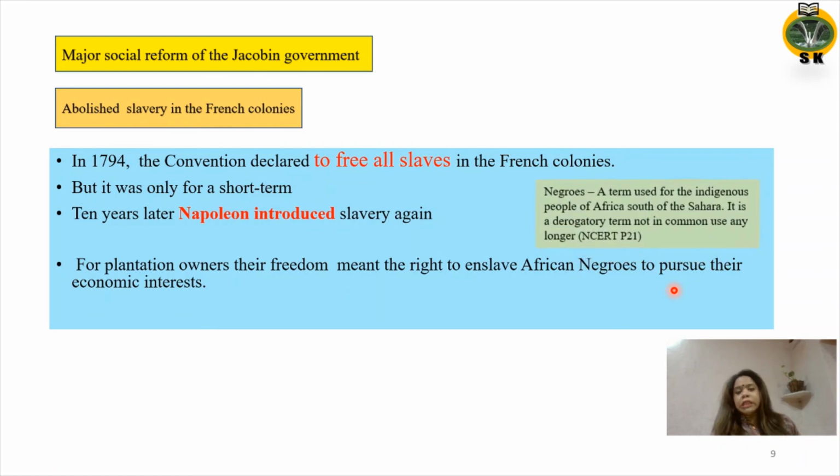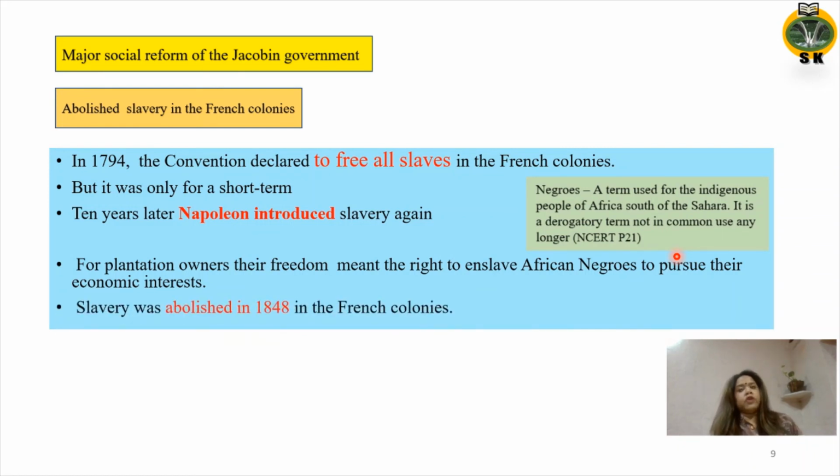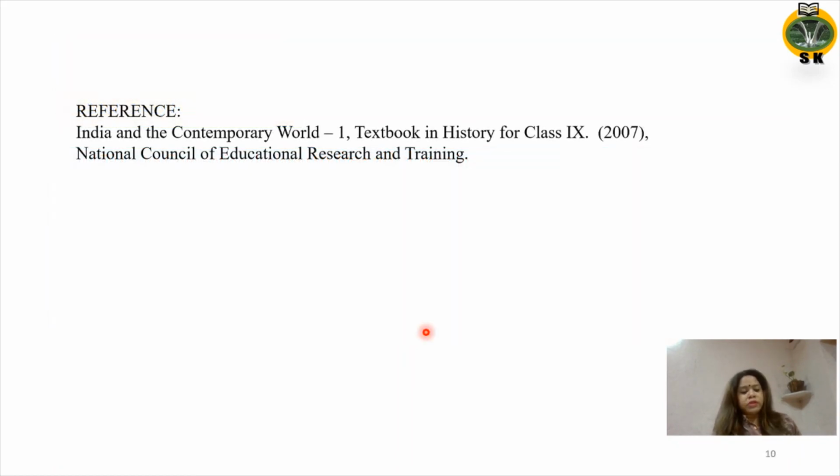Negro is a term used for the indigenous people of Africa south of the Sahara, and it is a derogatory term not in common use any longer. Eventually, after a lot of struggles, slavery was abolished in 1848 in the French colonies. This is for your reference.